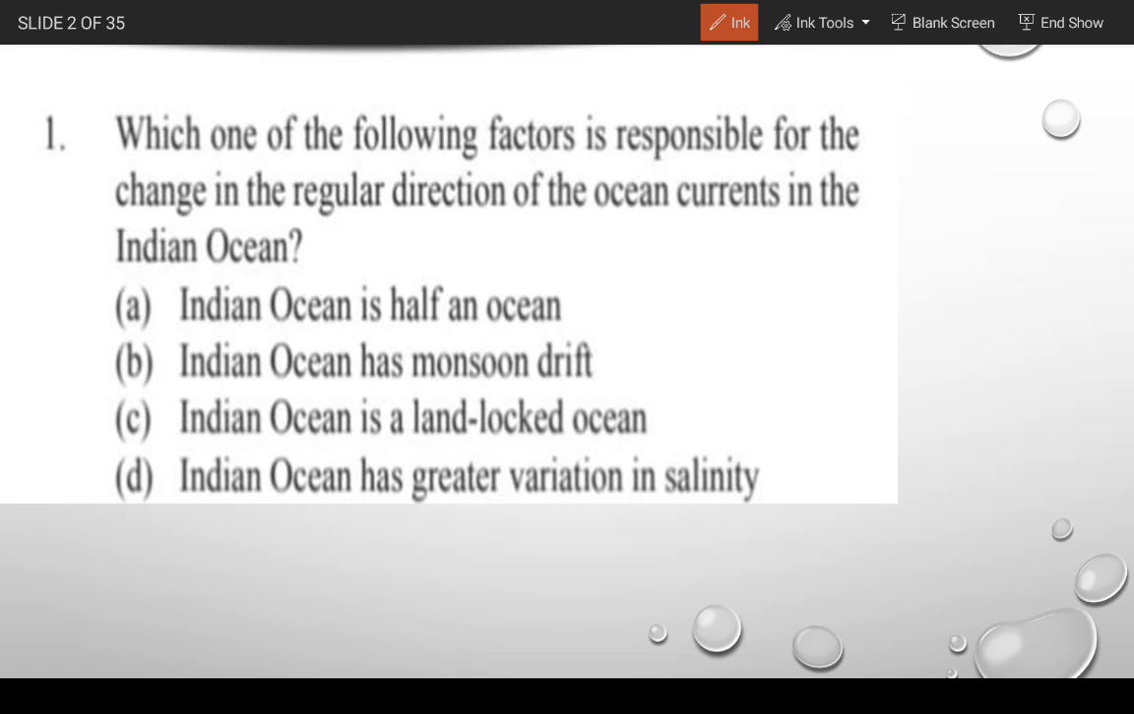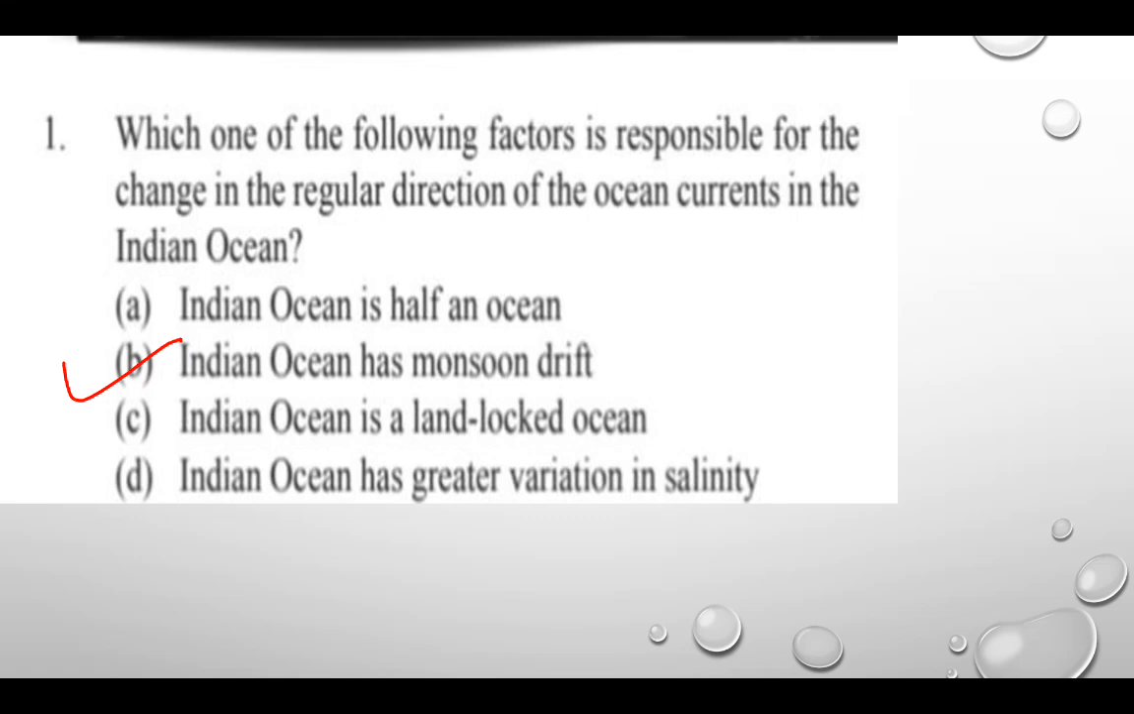Okay gentlemen, the option that is correct is B. Indian Ocean has a monsoon drift. Because of the monsoon drift, the Indian Ocean has a regular direction of oceanic current that changes twice in a year. So gentlemen, we are going to move to the next question.